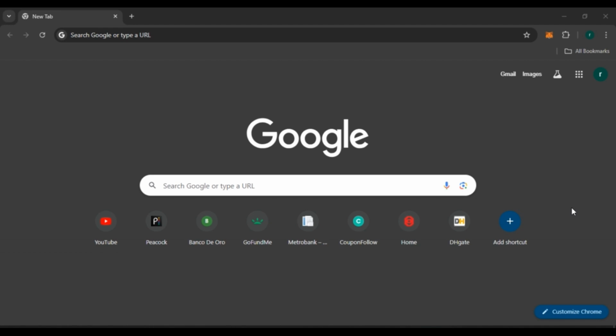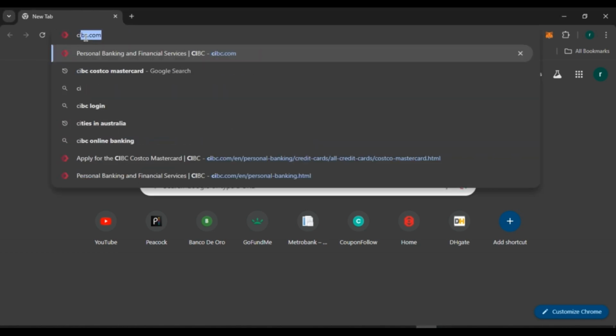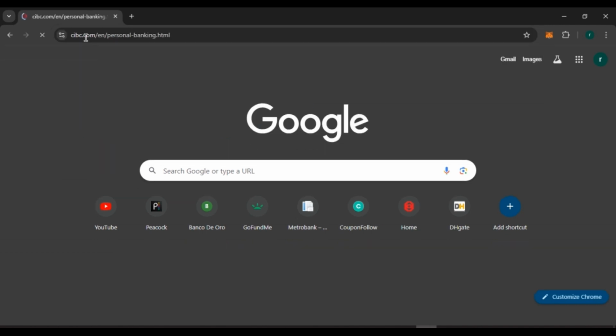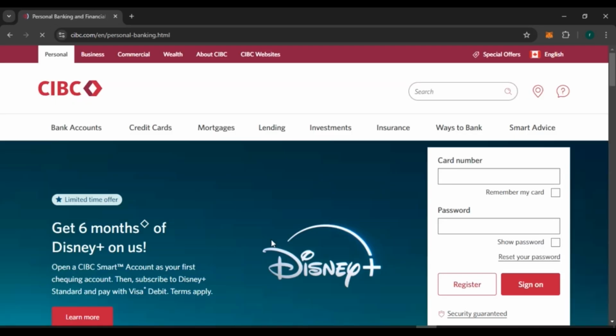So first of all, what you have to do is launch any browser of your choice. You can see over here, I've opened Google Chrome. Now click on the search bar and type in cibc.com. Press enter. Now you can see over here you'll be led to the official website of CIBC.